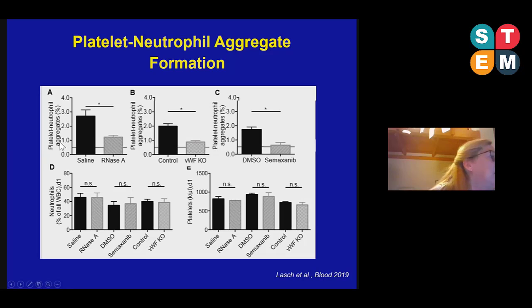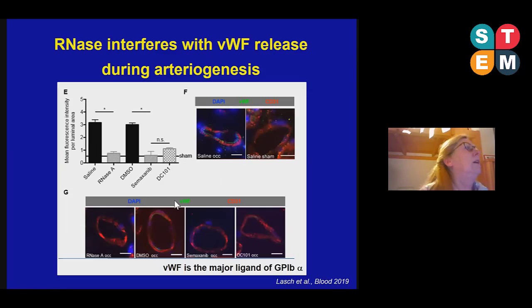And this reduction of platelet-neutrophil aggregate formation is not due to a reduced number of platelets or neutrophils. We investigated the number of platelets and neutrophils in the peripheral blood, and none of those treatments resulted in reduced numbers of platelets or neutrophils in the blood. So of course, now we were interested whether RNase treatment itself interferes with von Willebrand factor release. And therefore, again, we induced arteriogenesis by femoral artery ligation.